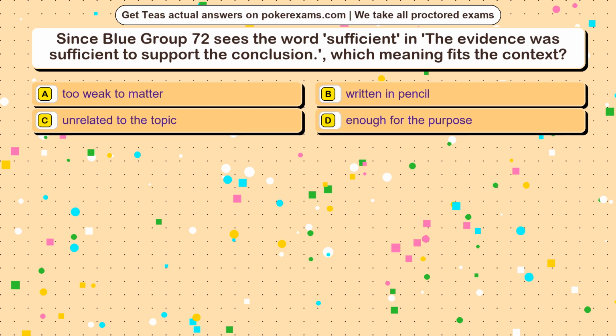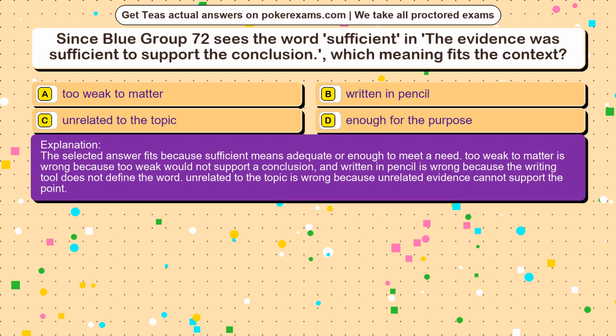The correct answer is option. The selected answer fits because sufficient means adequate or enough to meet a need. Too weak to matter is wrong because too weak would not support a conclusion, and written in pencil is wrong because the writing tool does not define the word. Unrelated to the topic is wrong because unrelated evidence cannot support the point.